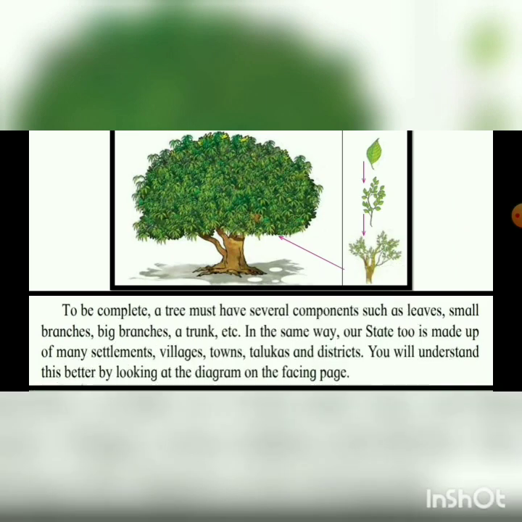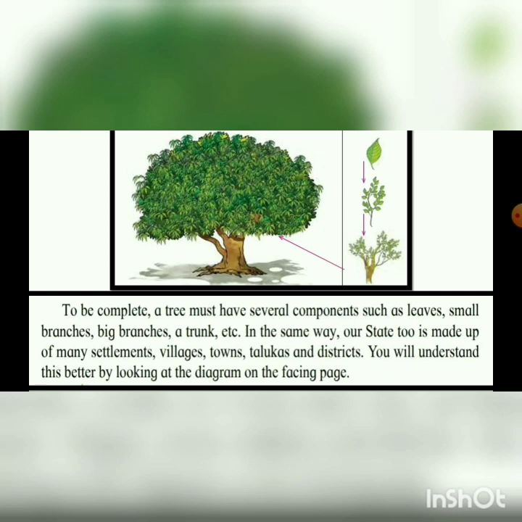Now here you can see a tree and its parts. A tree is made out of different parts. A tree grows from a seed, and as it grows bigger and bigger, it starts getting its stem. First is the root, then is the stem, then it has branches, and on the branches it gets leaves and